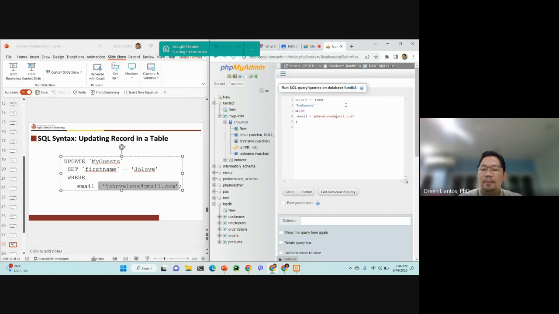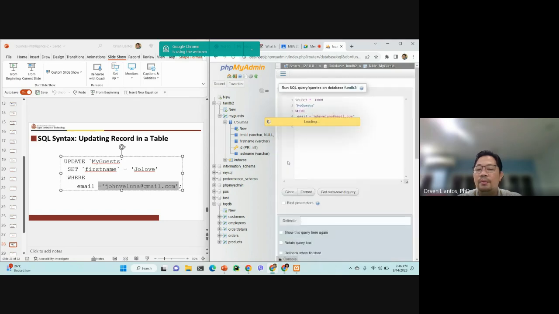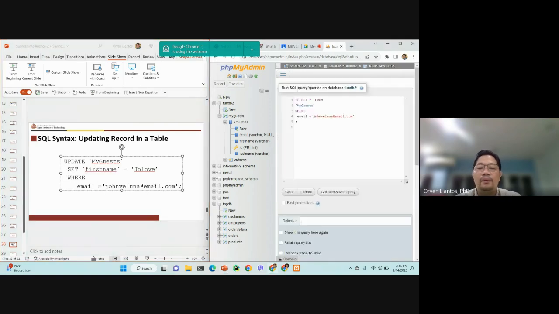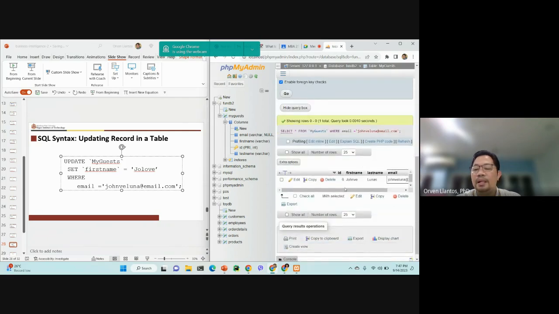It's not Gmail but email.com. So select johnbiluna@email.com, go. Okay, so let us just change this one to email.com. If you wanted to update John Biluna, the ID is 6.